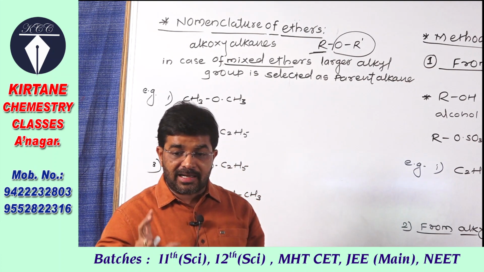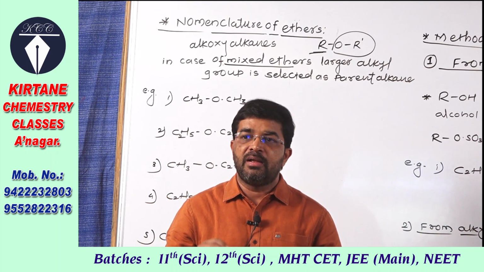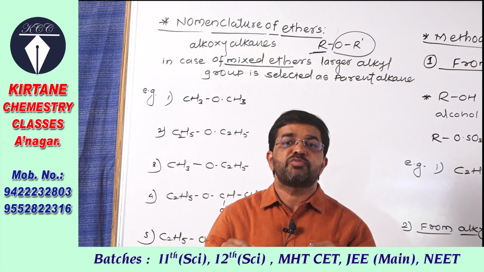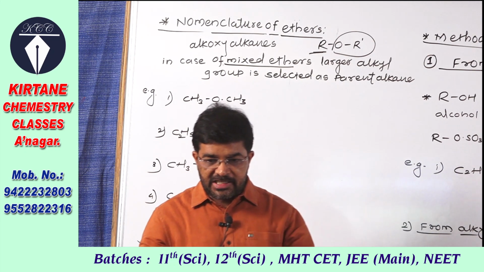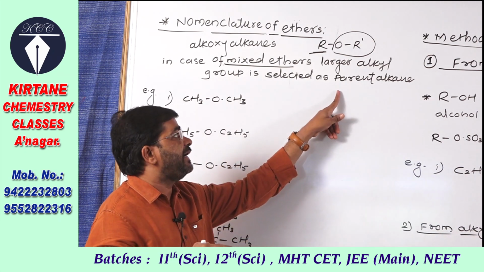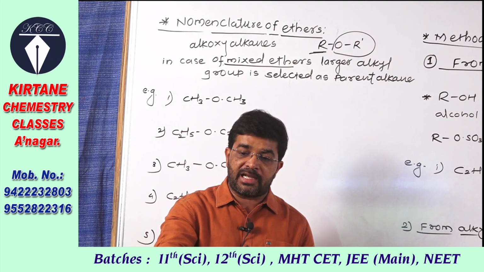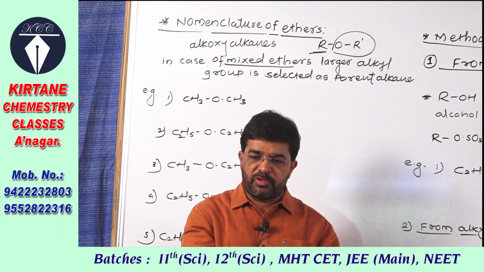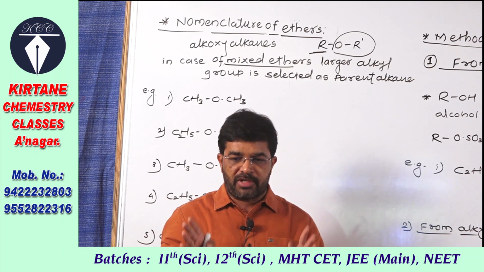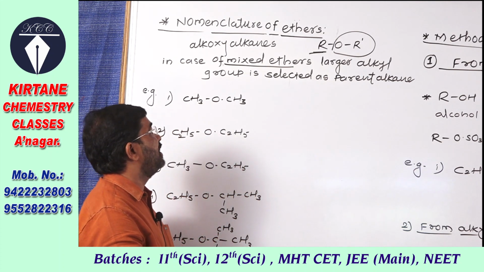Larger means the number of carbon atoms is more. Select that alkyl group as the alkane, and the other group is taken as the alkoxy group. In this way we write the IUPAC names of ethers.